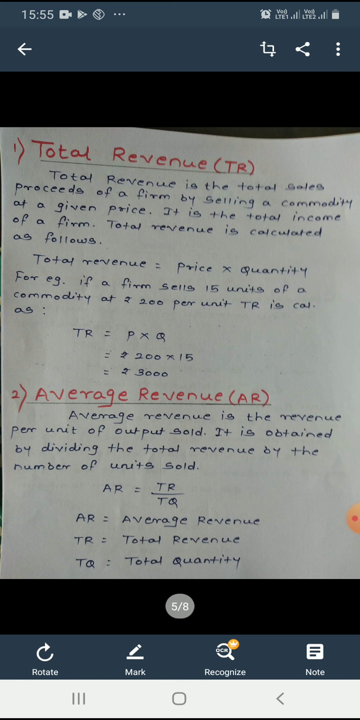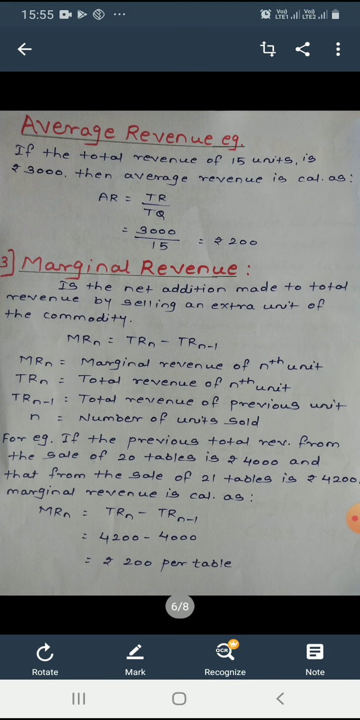See the example for average revenue. If the total revenue of 15 units is rupees 3000, then average revenue is calculated as, see the formula, AR is equal to TR divided by TQ. So here TR is equal to 3000 and TQ is equal to 15 units. So 3000 divided by 15 is equal to rupees 200.